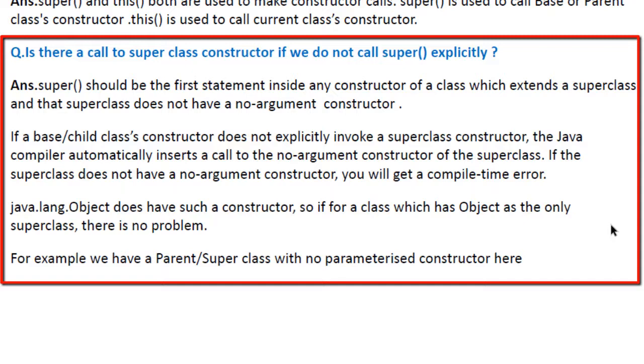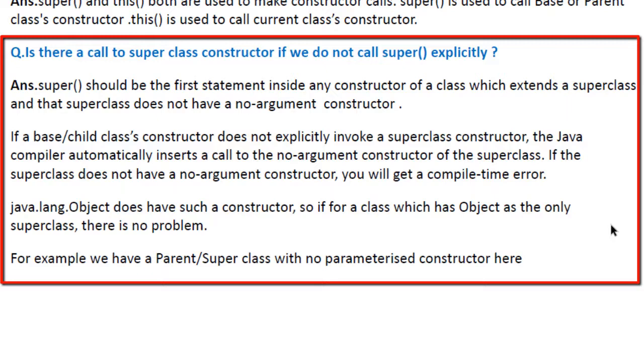If a base class or child class's constructor does not explicitly invoke a superclass constructor, the Java compiler automatically inserts a call to the no argument constructor of the superclass. If the superclass does not have a no argument constructor, you will get a compile time error. Now, java.lang.Object does have such a constructor. So for a class which has Object as the only superclass, there is no problem.